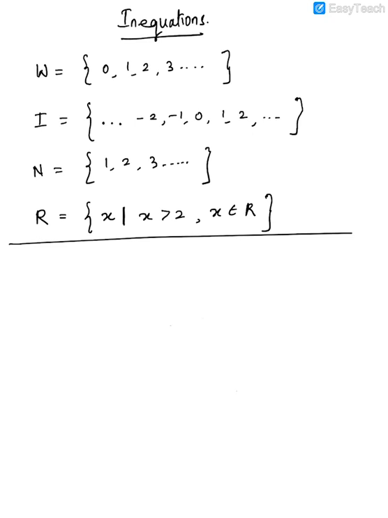So say we have an equation where it's given that x is greater than minus 2 but less than or equal to 3. So this is an inequation given to us.